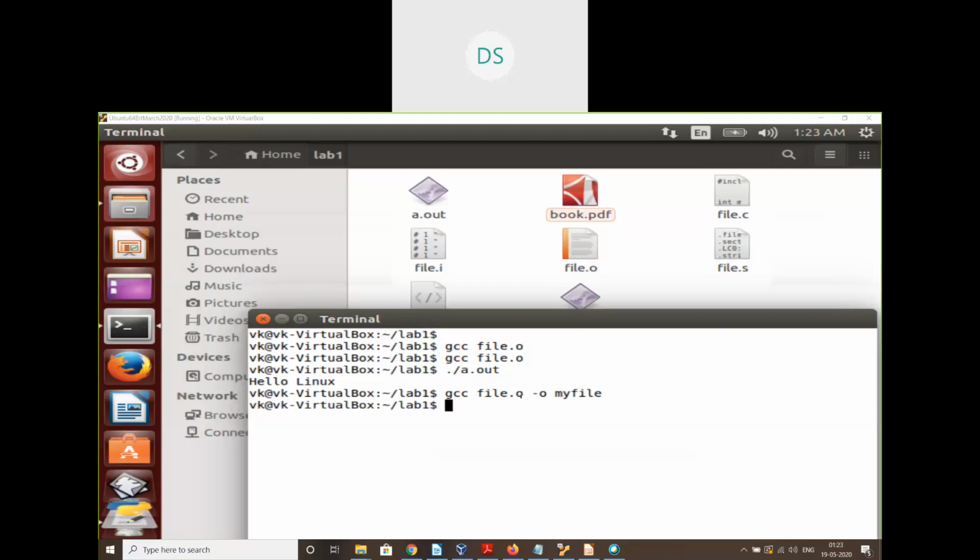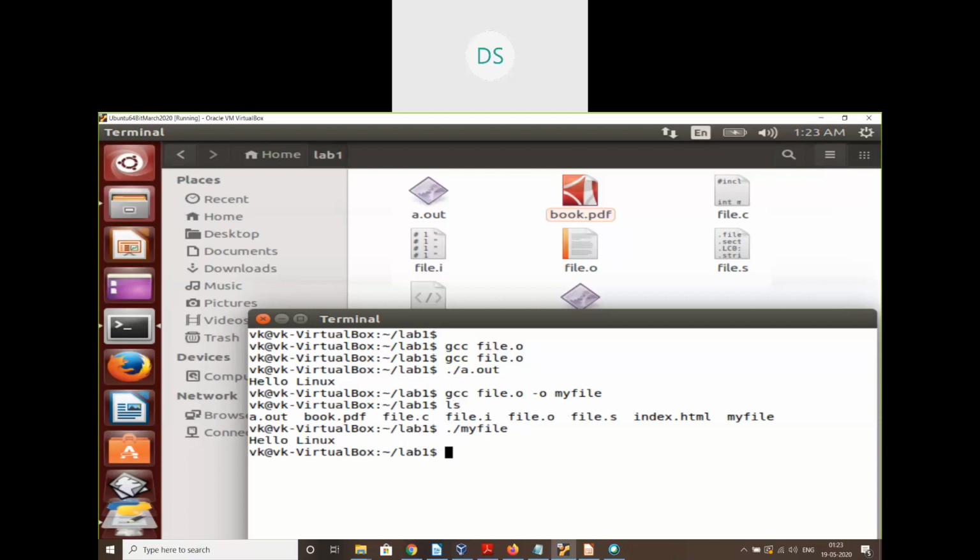Once we do this, gcc file.o -o myfile, it would have generated a file with the name myfile, which is an executable file. So ./myfile, and I'll get the same output. Now both a.out also gives the same output, and ./myfile will also give the same output.